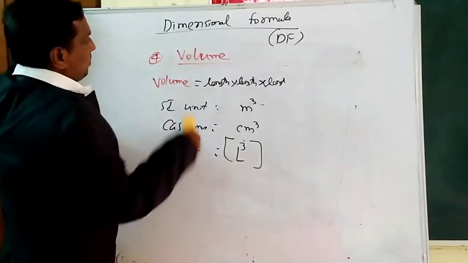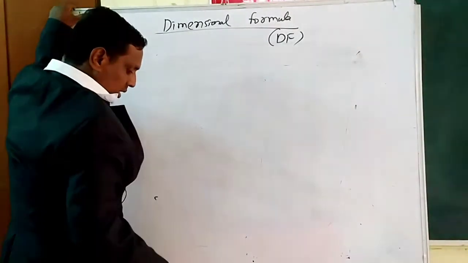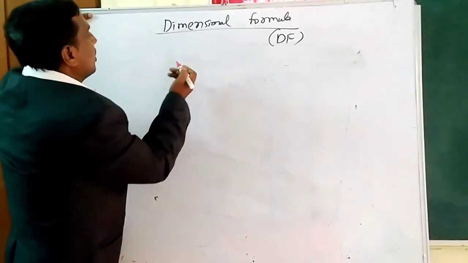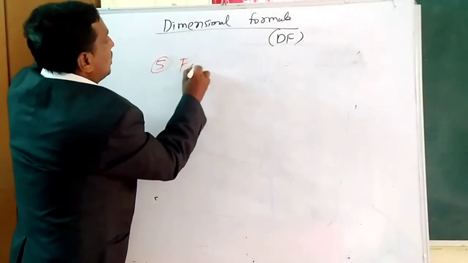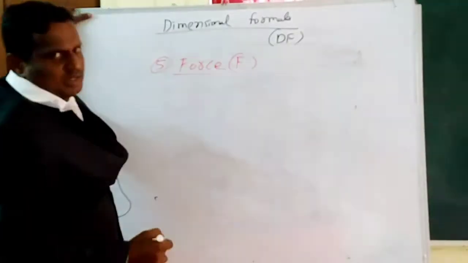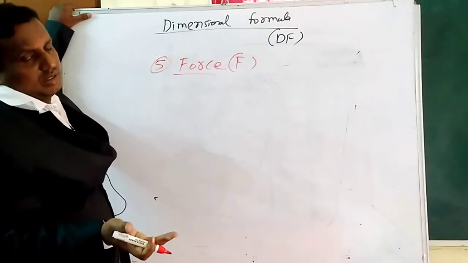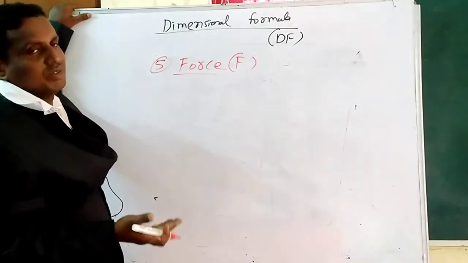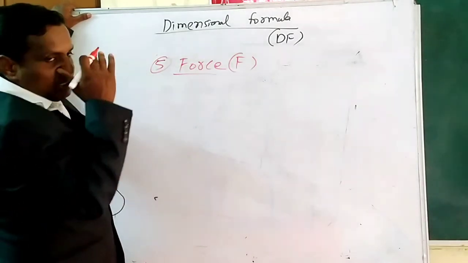So next we take force, well known to you. Lower class also force. Symbol is F, well known to you. Velocity symbol V. Speed symbol also V. And density we can write rho or D. Area A. Volume V. Force F.